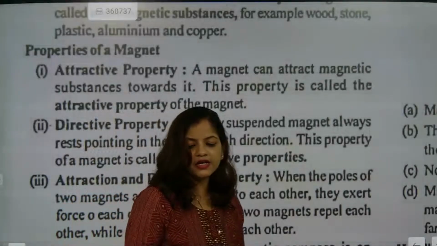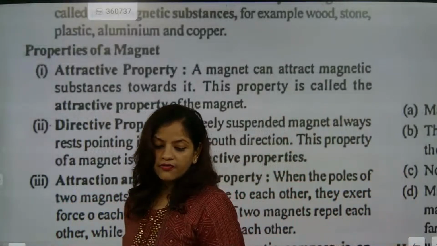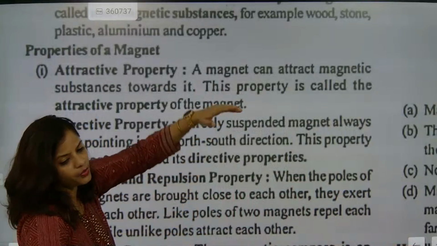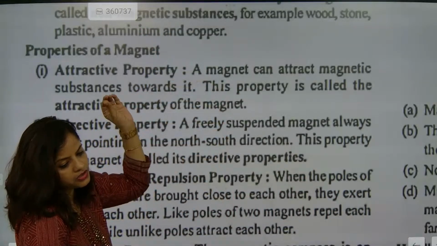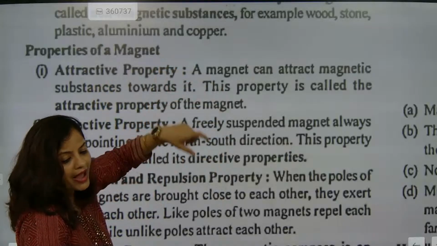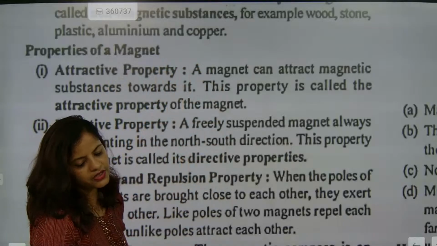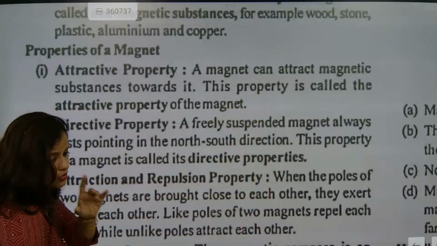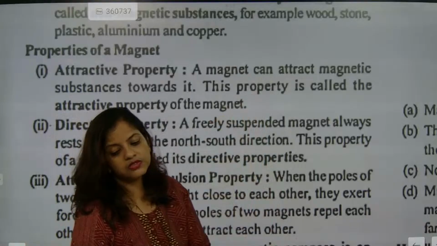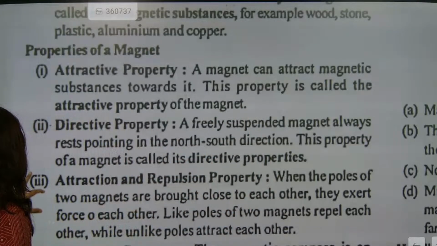So this is the directive property. I am always telling you that a freely suspended magnet will always point towards north and south. But the geographical north is up, while for our earth magnet, the natural magnet of the earth, south is up and north is down. You remember this, because they will ask this question, and this is one of the most important parts.